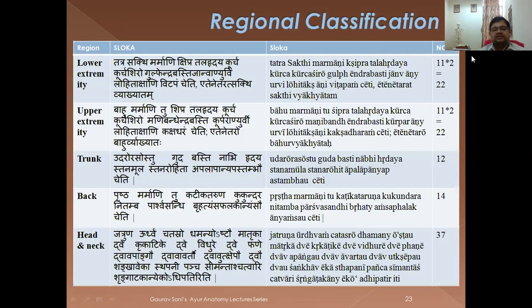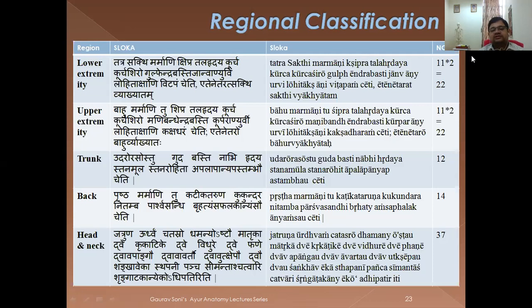The same shloka continues with the same locations also, but basically the change is in certain anatomical features from upper limb to lower limb. So the upper limb says Bahu marmani: Kshipra, Talahridaya, Kurcha, Kurchashira, Manibandha, Indravasti, Kurpara, Urvi, Lohitaksha, Kakshadhara. Now you can see the differences here. First of all, in the place of Gulpha there is Manibandha, in place of Janu there is Kurpara, and in place of Vitapa it is Kakshadhara.